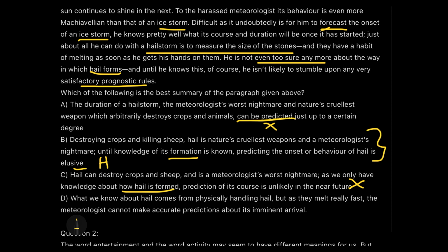Here we have data about many points: about hail destroying things, about it being nature's cruelest weapon, a meteorologist's nightmare, and its formation not being known. That's the reason we are still not knowing much about hail. That comprises all the details. But when I talk about option D, it only talks about not knowing certain things, and that's why imminent arrival is not, like, we are not able to predict that.